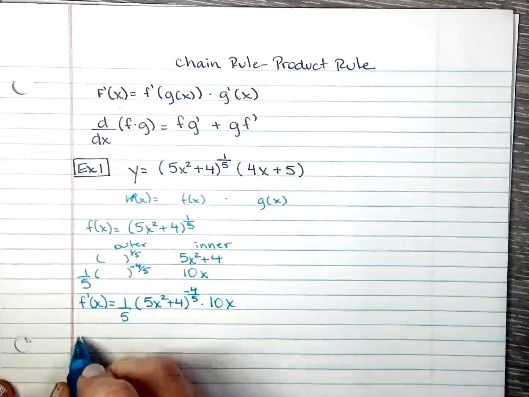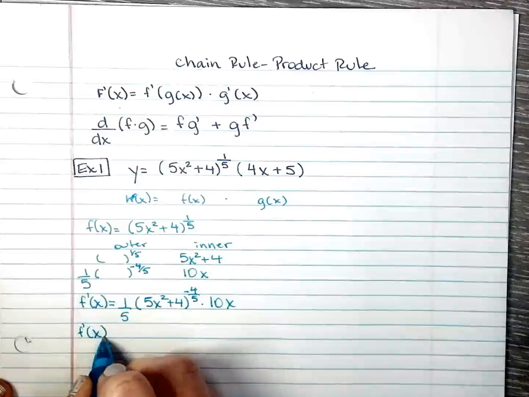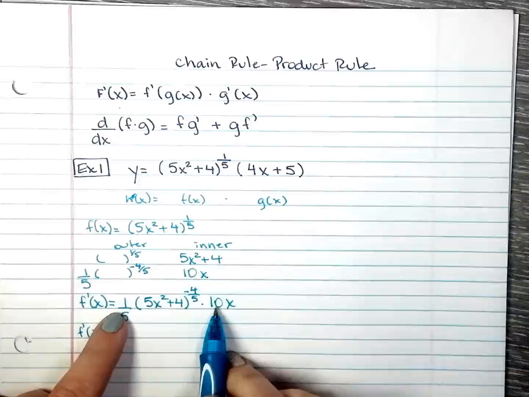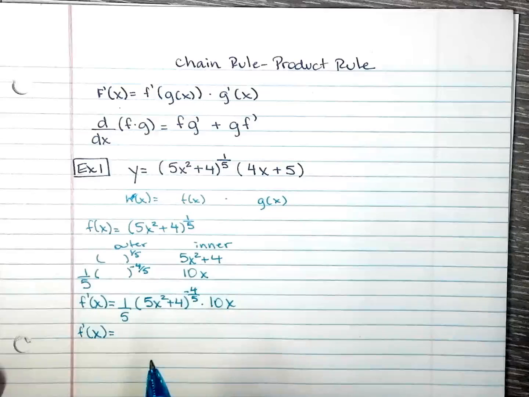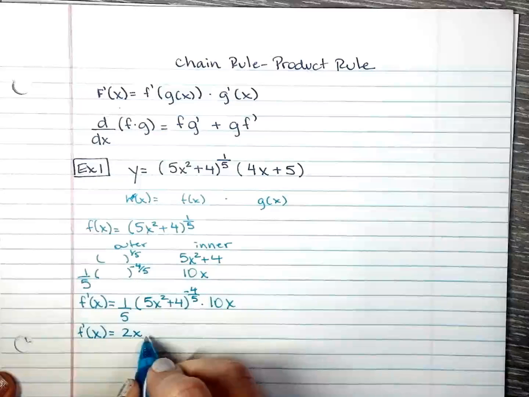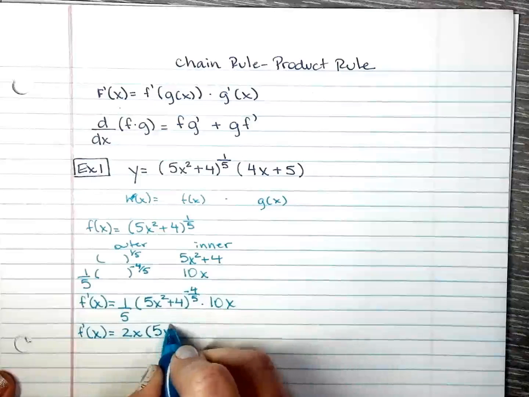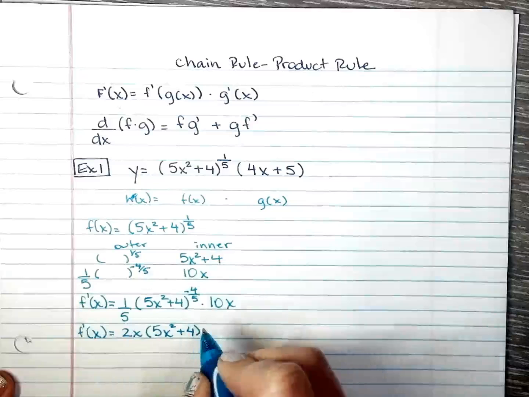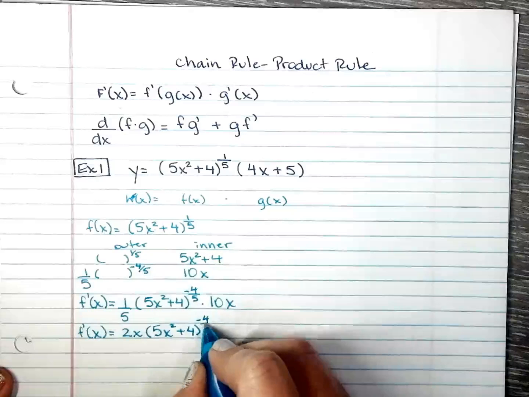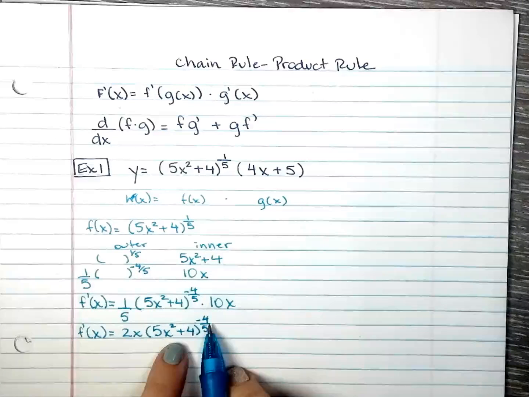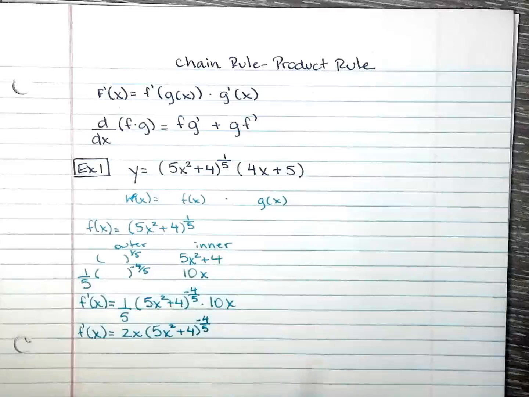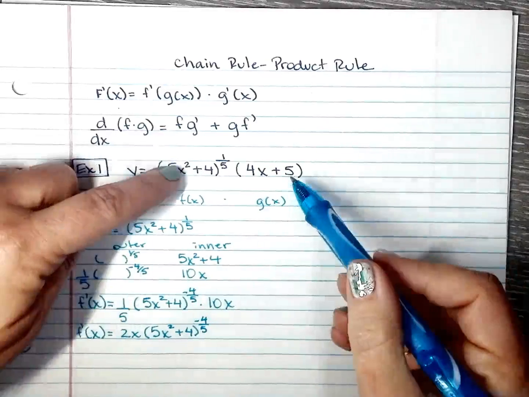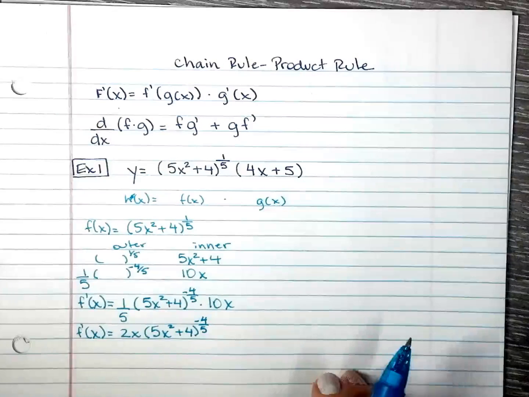Simplify that, make it pretty. 1 times 10x is 10x, and 10x over 5 is just 2x. I could go ahead and send this negative exponent to the denominator, but I'm not going to yet. I will do that when I put it all back together on the original question.